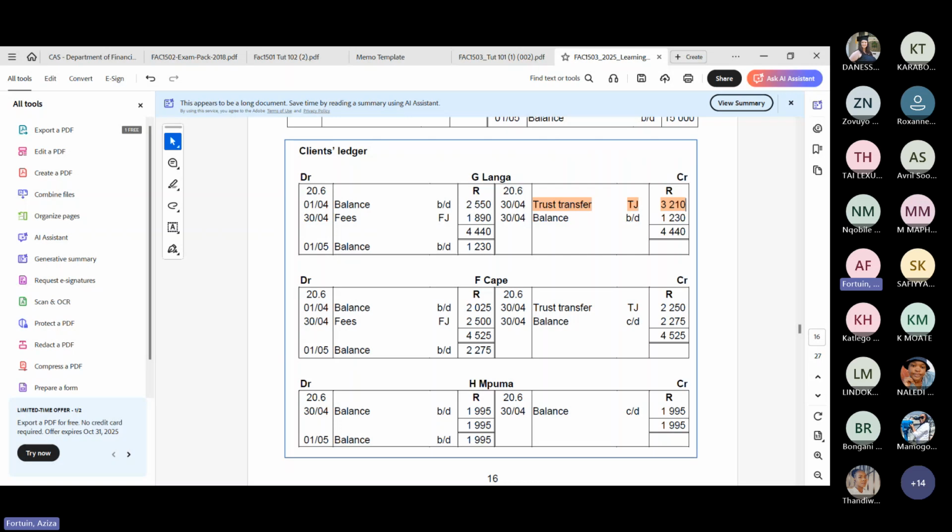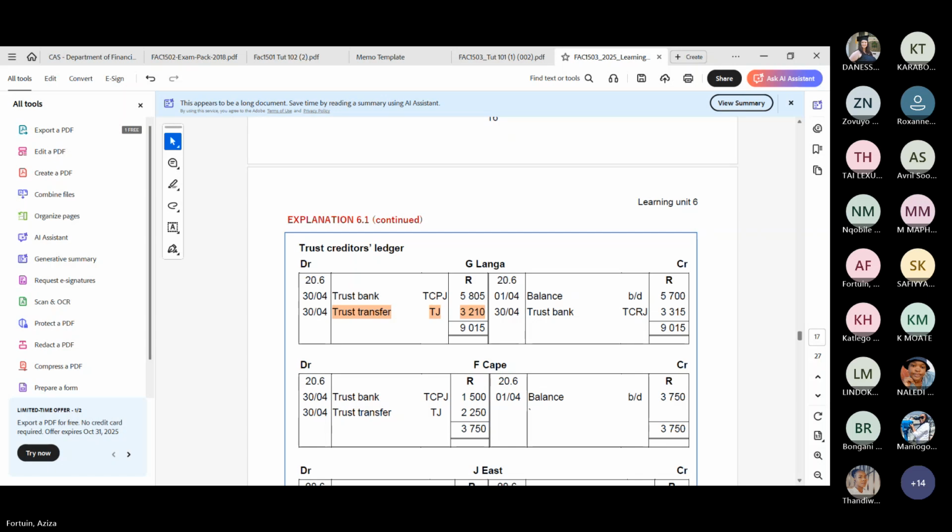Okay, so if F Cape follows the same principle, transfer trust 2,250, same story there. The same principle. I probably don't need to do F Cape and Puma. You all clear on F Cape, it is the same principle as Langa? Can I move on? Okay.